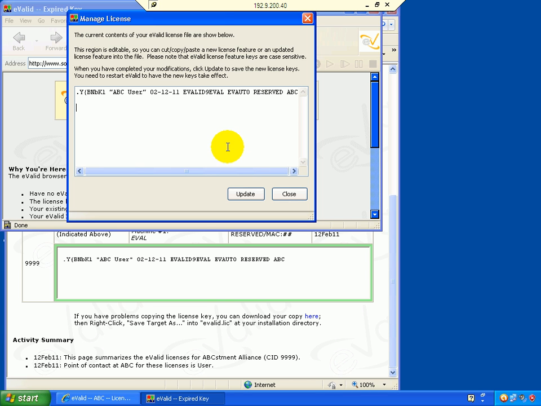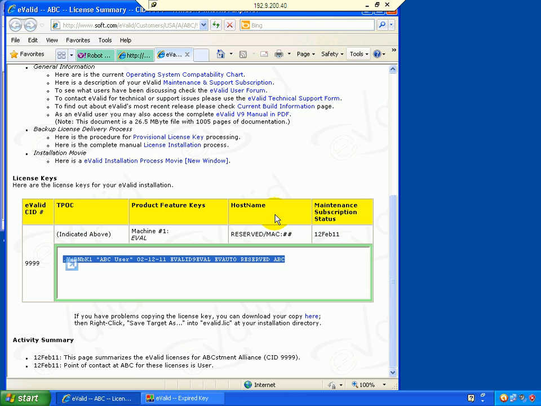paste, and for those of you dealing with more than one feature, you've got to make sure that the license features contain a carriage return at the end of each line. Going to proceed, click Update. eValid then creates the eValid.lic file and performs the updates. Click OK.